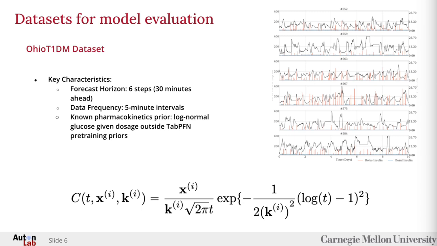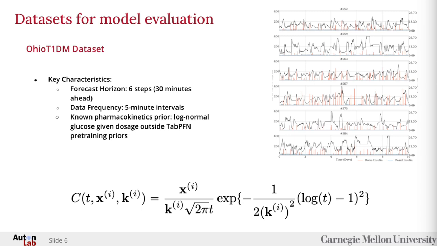Instead, it's governed by complex hidden biological rules called latent pharmacokinetic priors. This includes things like delayed insulin absorption, how the body processes different meals, and individual metabolic rhythms. Since a PFN is pre-trained on synthetic data, these unique patient-specific biological signals are fundamentally different from what the model has seen before, making it a true test of its adaptability.